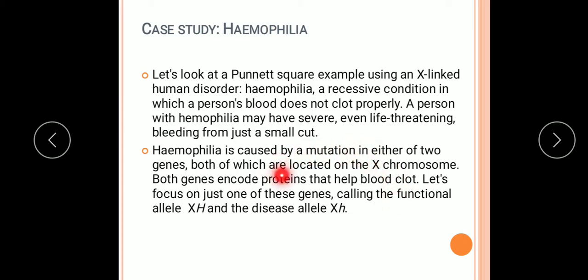So, understood the reason for that. Hemophilia is there, a mutation in either of two genes, which are located on the X chromosome and encode proteins that help in blood clotting. So, blood clotting proteins are not formed due to the malfunctioning of these genes. Let's focus on just one of these genes, calling the functional allele XH and the diseased allele Xh. So the normal functional allele is capital XH, and the diseased allele is X small h.